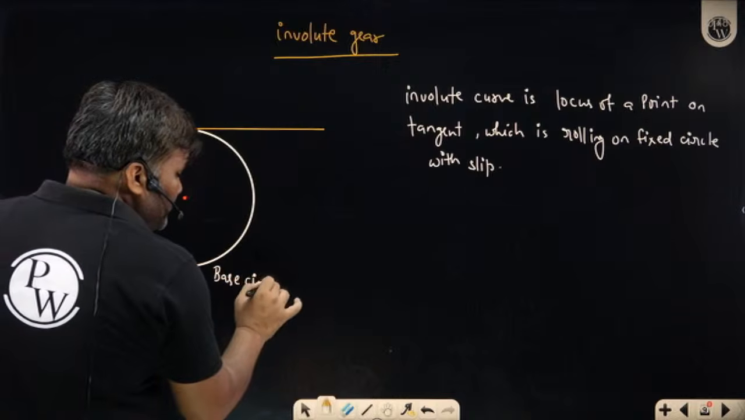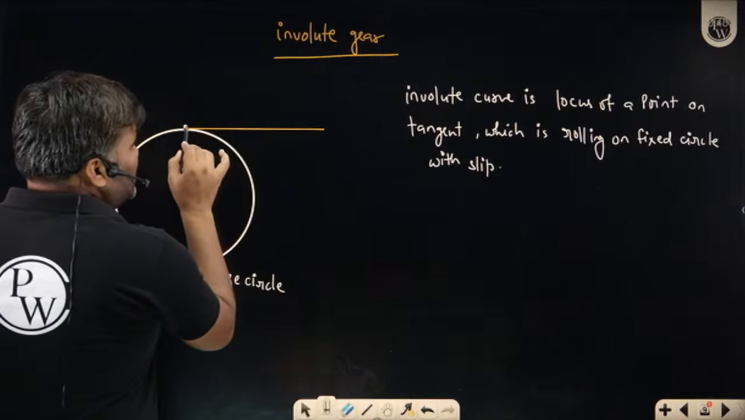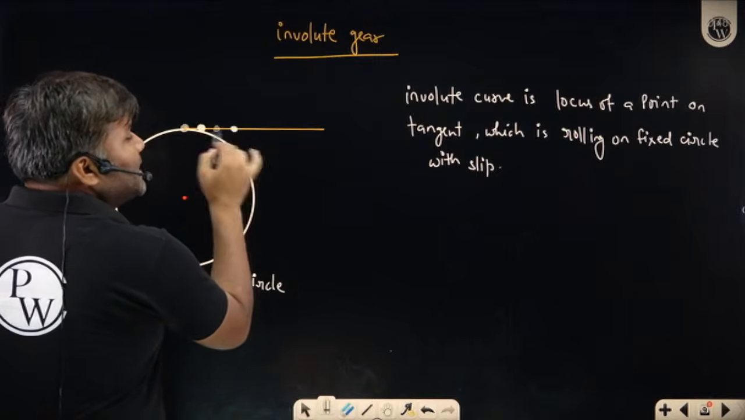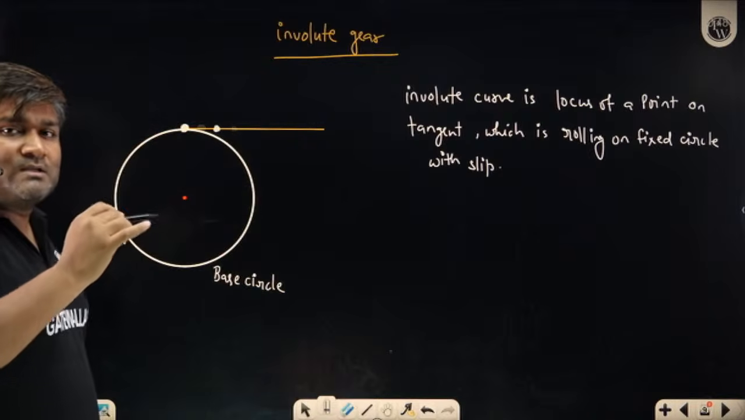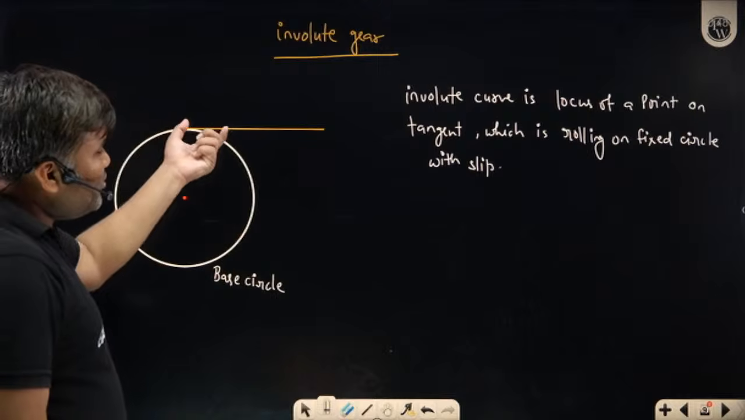Base circle. Sir, is it necessary that I should take only this point? Can't I take this point or this point or this point? Take any point on this tangent. Every point on this tangent will draw an involute curve for this base circle.